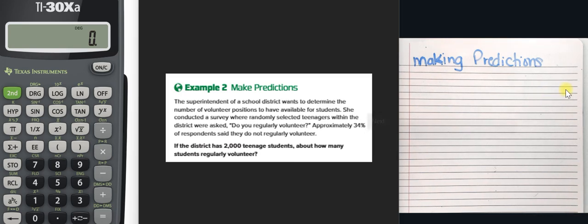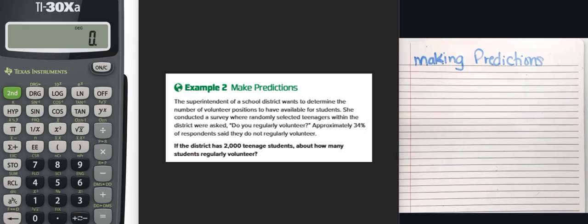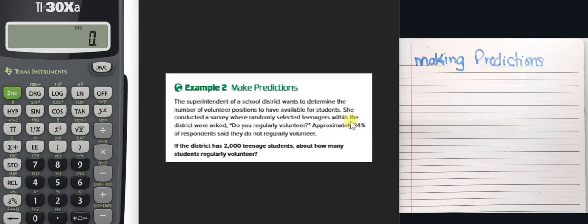All right, so this one is a little different from the ones that we've done before, where they gave us a part, they also gave us the whole, and we just had to solve for the missing piece for the population. However, in this one, they give us the number of students that are not volunteering. And then they want to know how many students they can expect to volunteer.